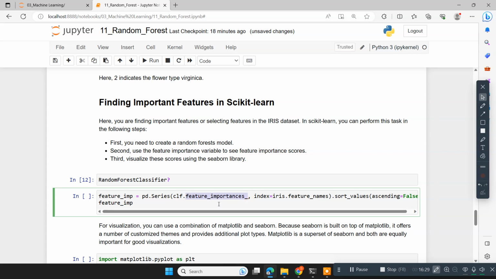Once the model is built, it evaluates the features and those values are available in this attribute. Then index is equal to the feature names, and we are sorting the values in descending order. Ascending=False means descending, then displaying the values.